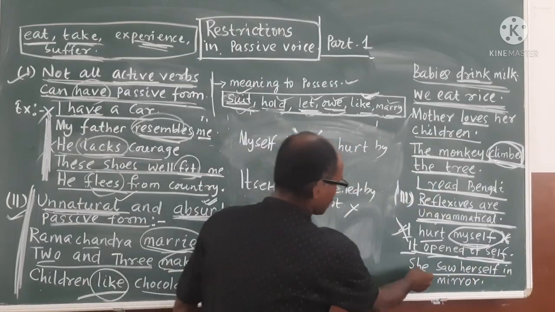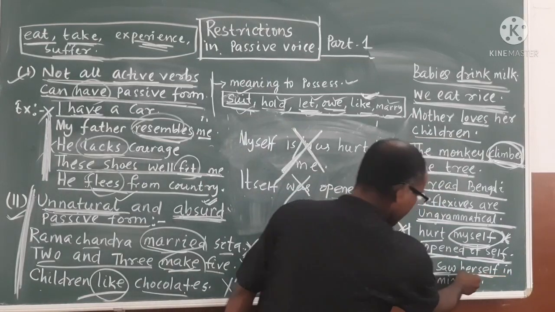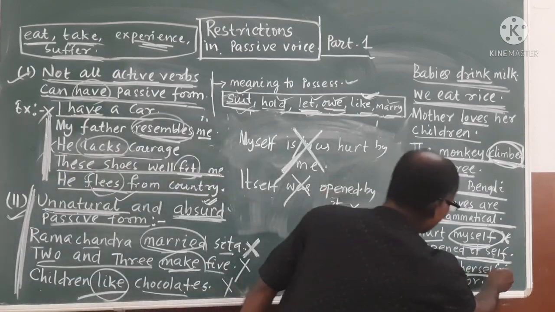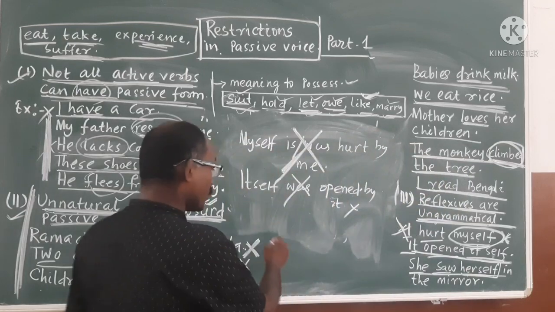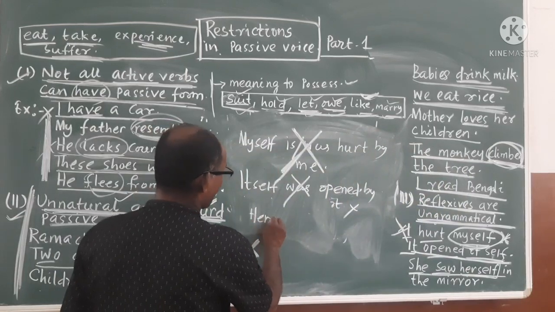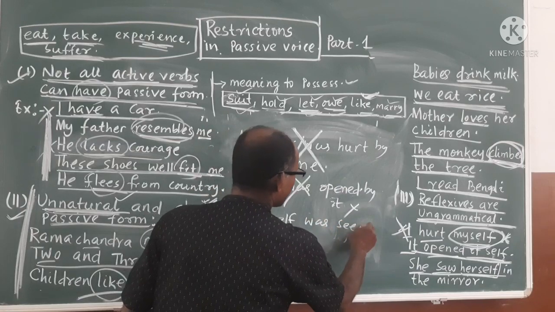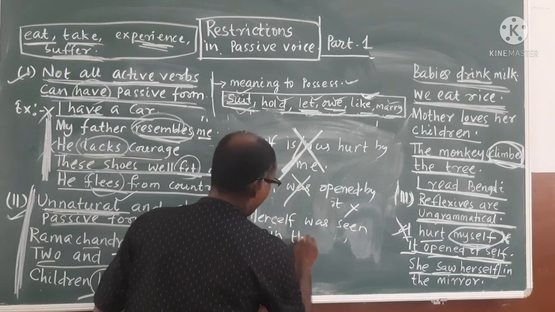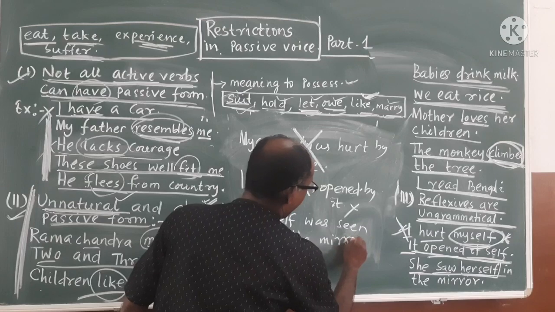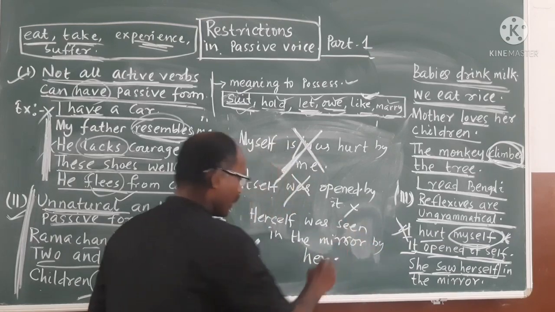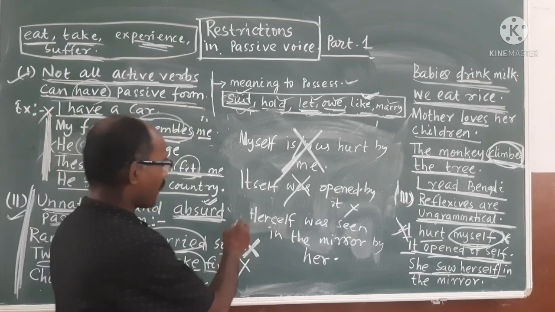That means she is the subject, saw is the verb, herself is reflexive. If a reflexive is there, no passive form will be there. So you cannot say "Herself was seen in the mirror by her." You cannot.